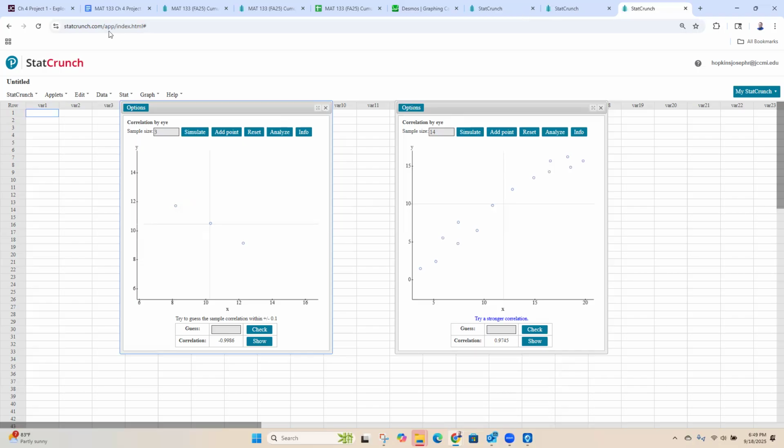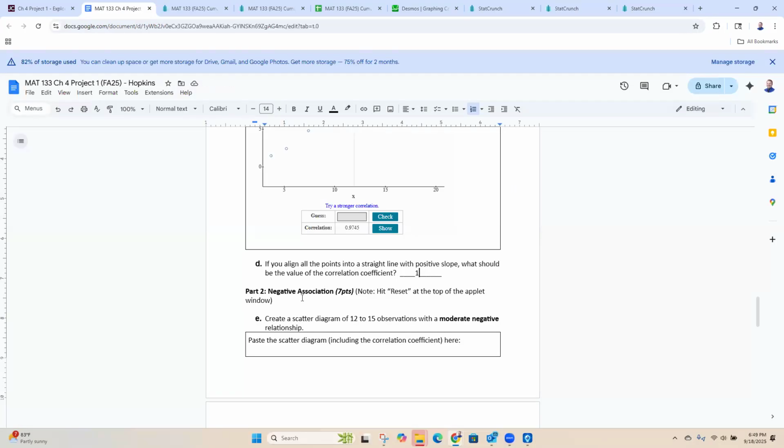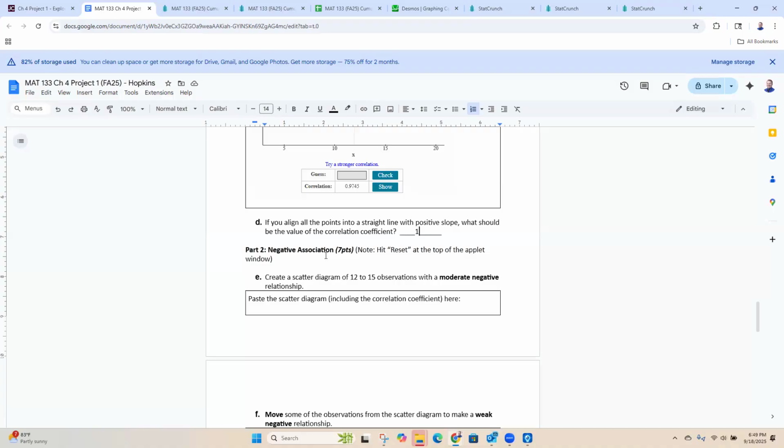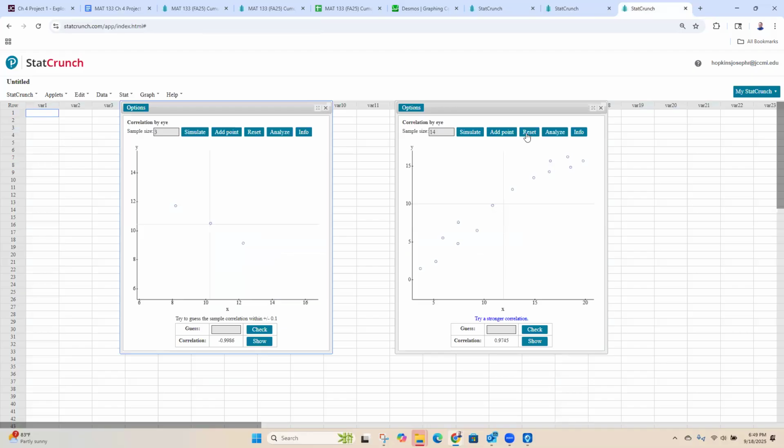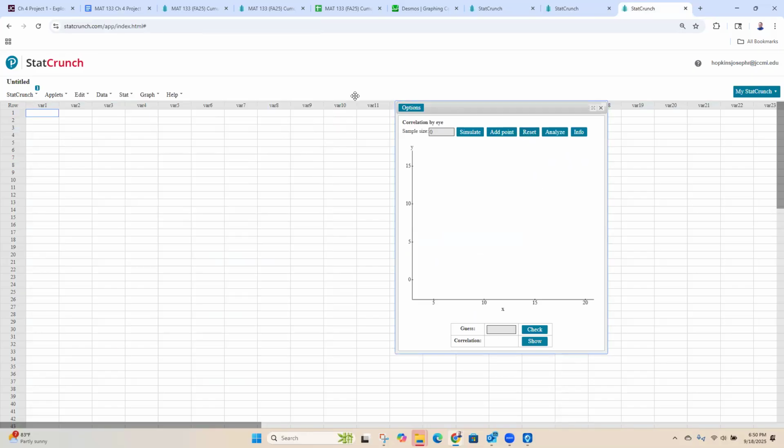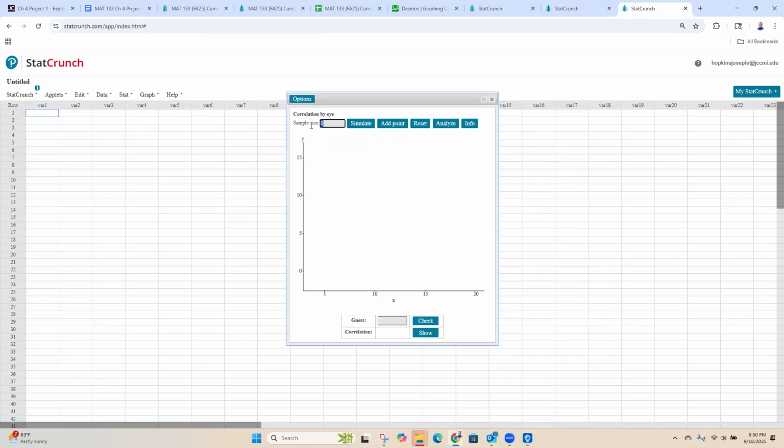Okay, let's go back to our project and let's move on. So part 2, negative association. Hit reset at the top, and then we're going to do it again: create a scatter diagram of 12 to 15 observations with a moderate negative relationship. Okay, so I'm going to hit reset. Let's put in 15 points here.